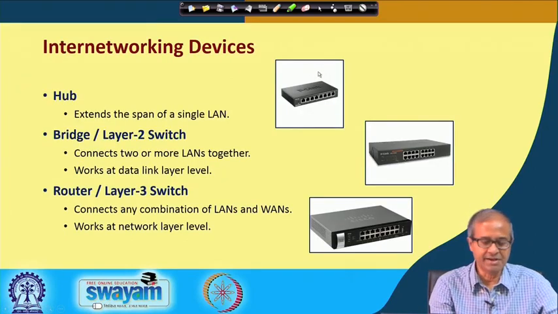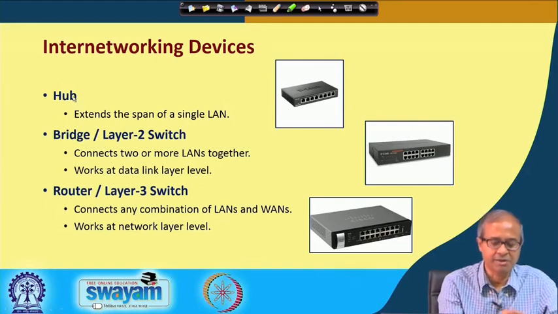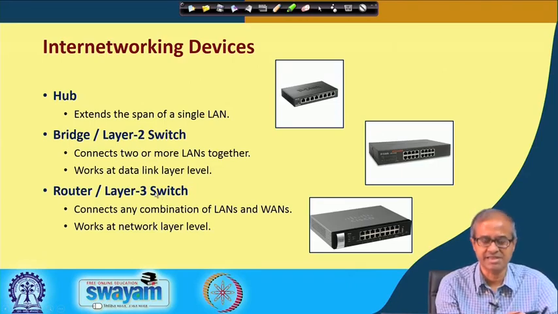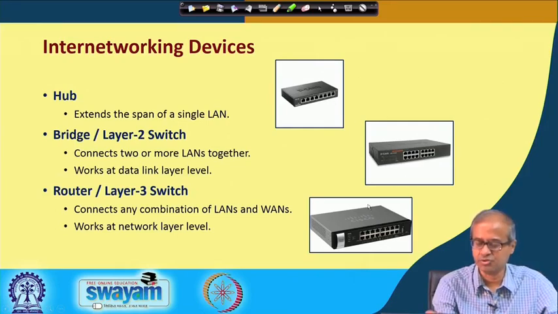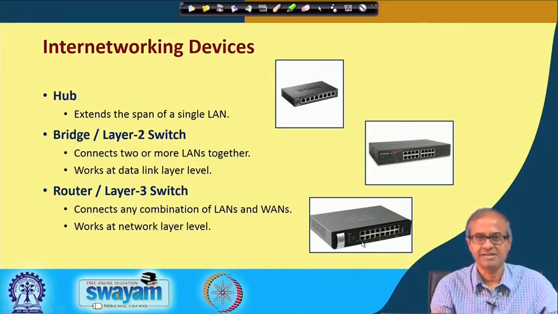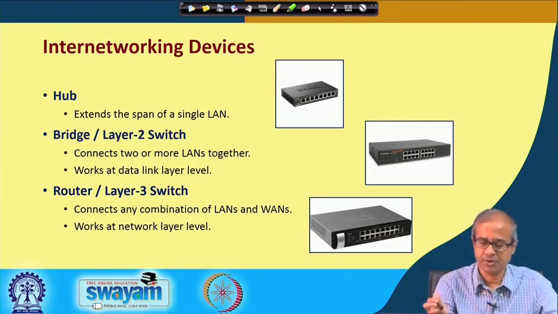Now, talking about some of the inter-networking devices, we use hubs, bridges or layer 2 switches, routers or layer 3 switches. We shall come to these things later. They are different equipments. The pictures are shown, pictorially they all look similar, but their functions are different. The first one is a hub, this is a layer 2 switch, and this is a router or a layer 3 switch. Layer 3 switch works at the IP layer level, we shall be discussing this later. Bridge works at the data link layer level, and hub works at the physical link level.